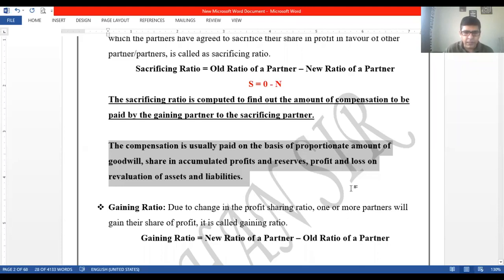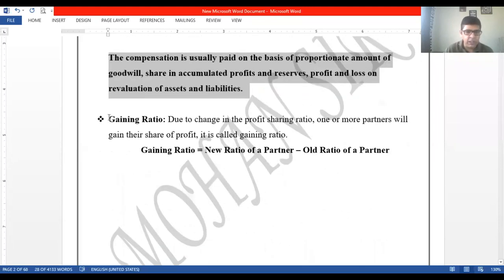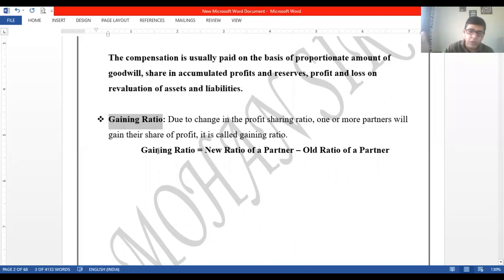Okay. Next is gaining ratio. Gaining ratio is just the opposite of sacrificing. If due to the change in the profit sharing ratio, one of the partners gets more share than the existing one, we call it a gaining ratio, right? And gaining ratio का formula sacrifice का opposite कर देंगे. Sacrifice was old minus new, so gaining will be new minus old, right?